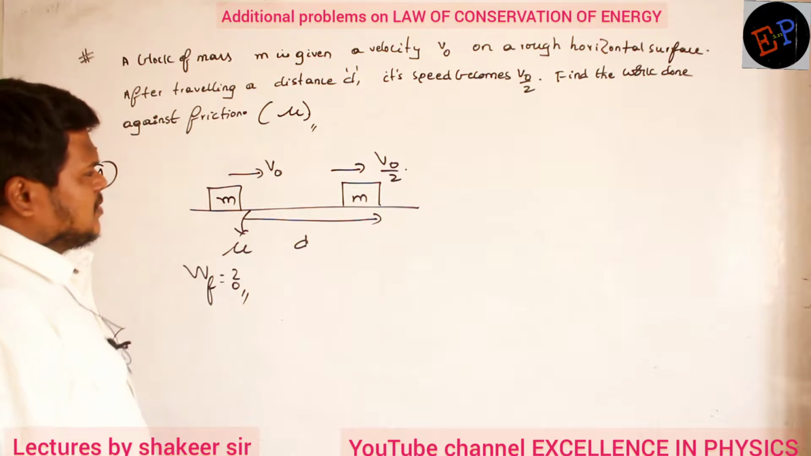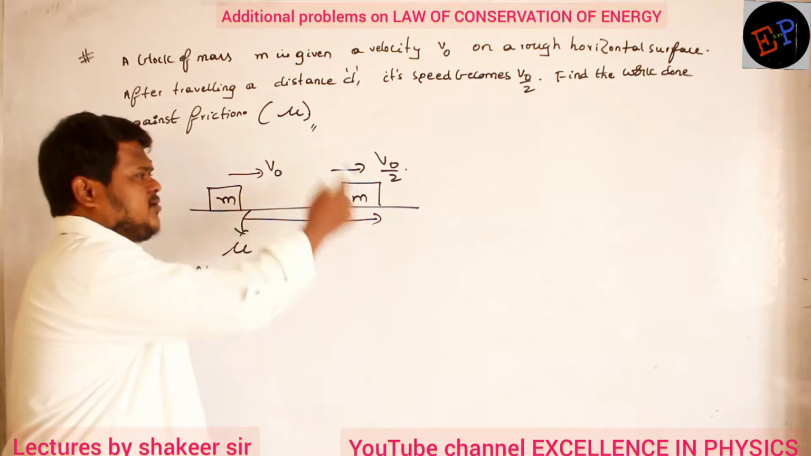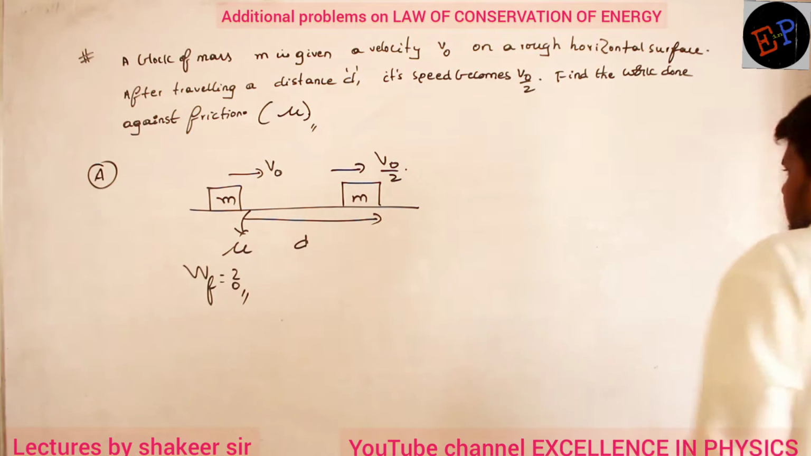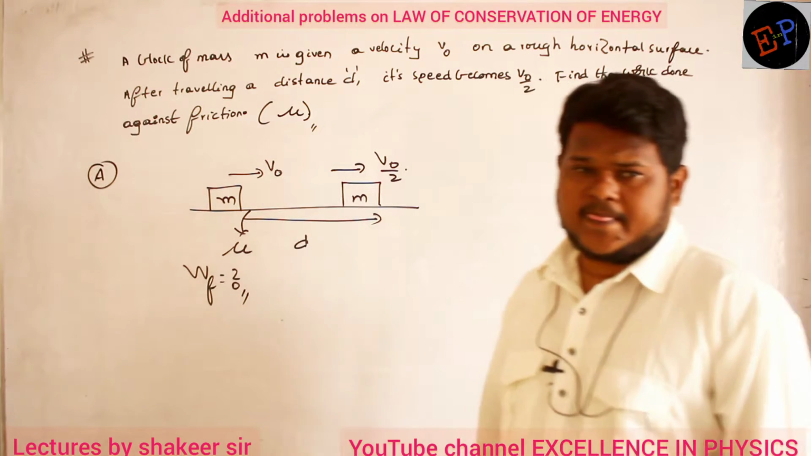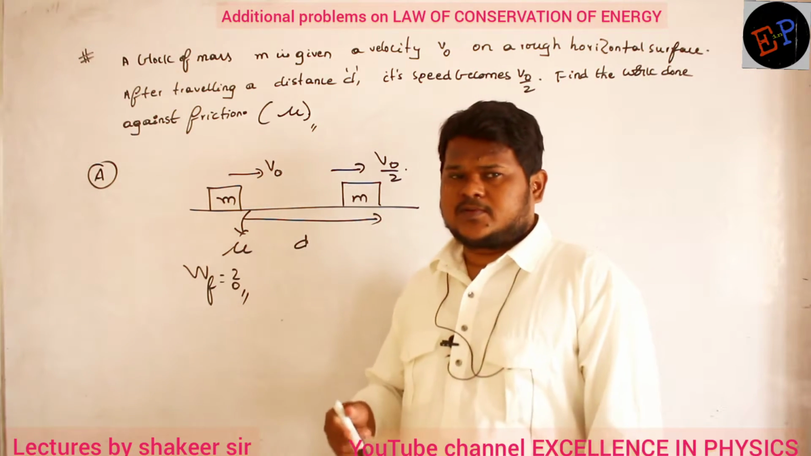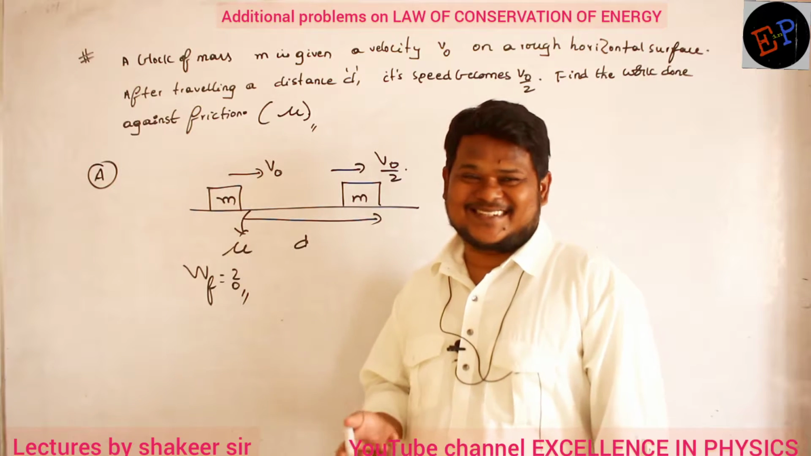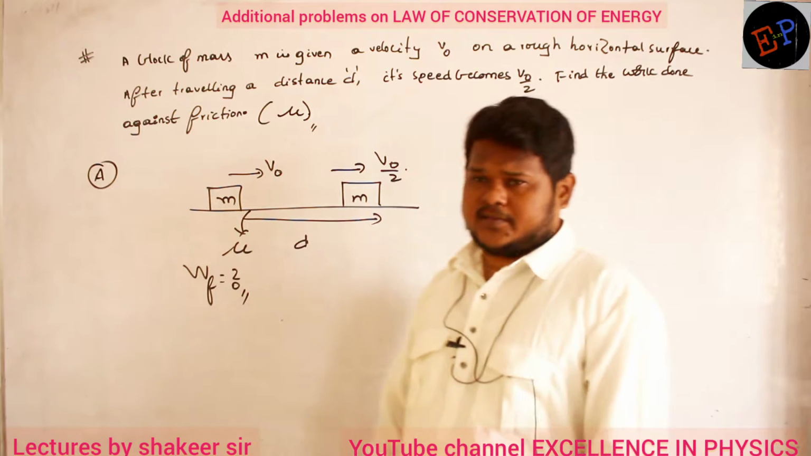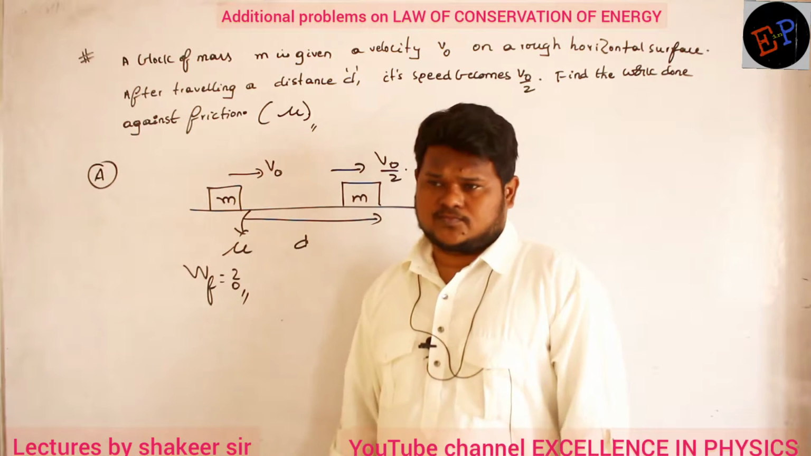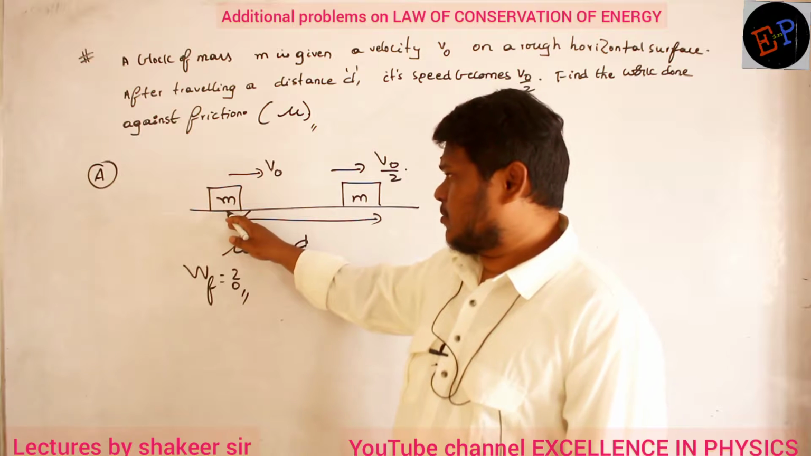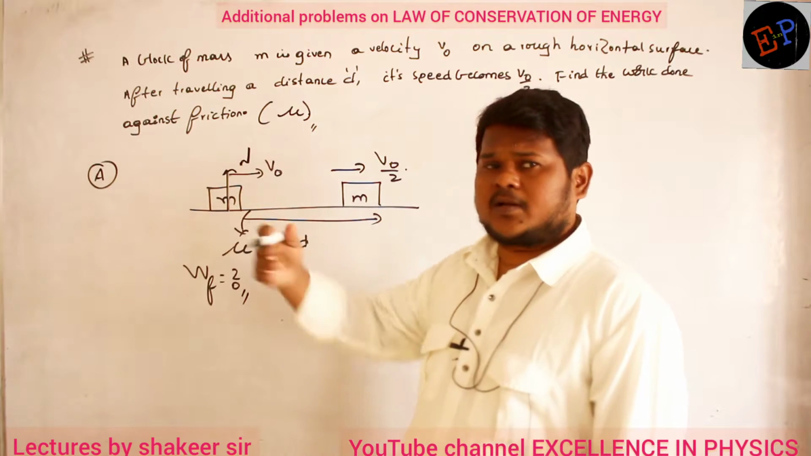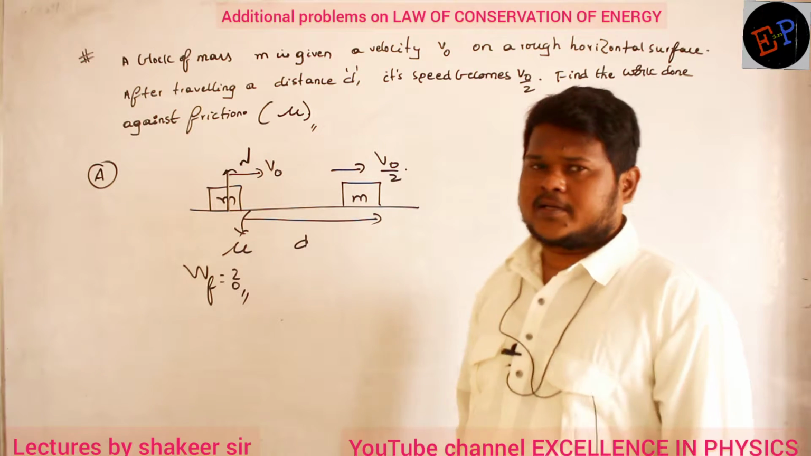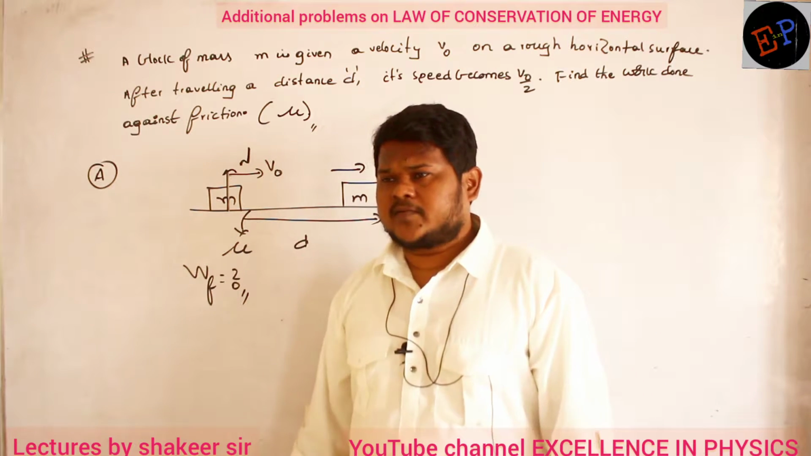Now can you say how many forces are acting on this system? Two. What are they? Gravitational force and friction. But you need not consider gravitational force here, because the body is moving horizontally. Gravitational force is acting at an angle of 90 degrees, so work done by gravitational force is 0. Similarly, normal reaction is also acting, but work done by normal reaction also will be 0, because normal reaction is perpendicular to the horizontal motion. Work done is 0 because cos 90 is 0.